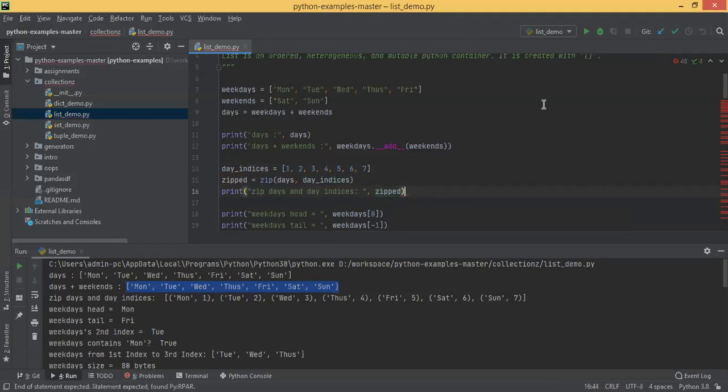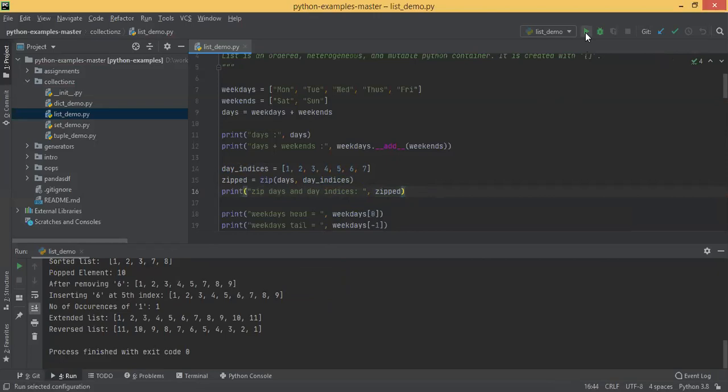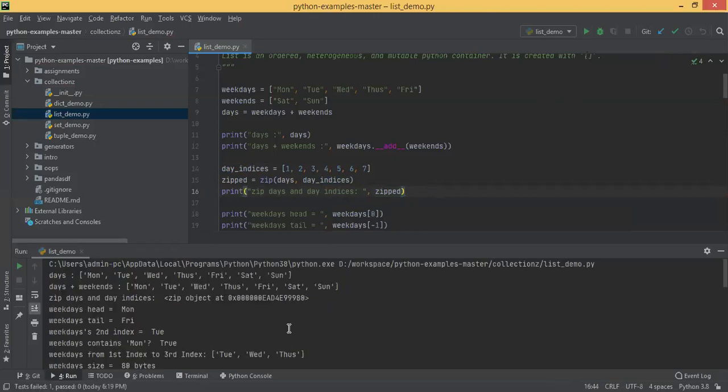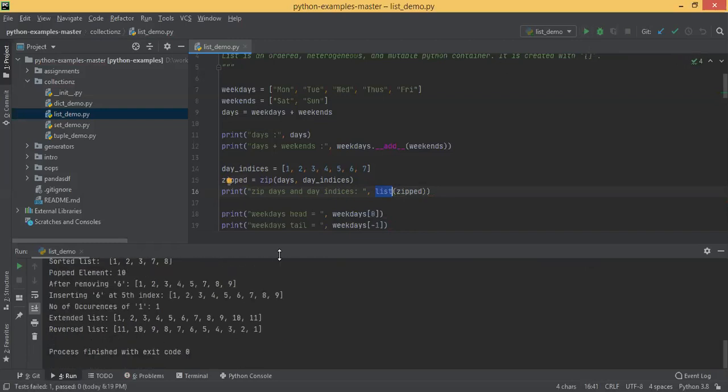I feel like it's zipping the elements. So it's creating a zip object. Zip is a different type of object here. That's why I just converted that to list.